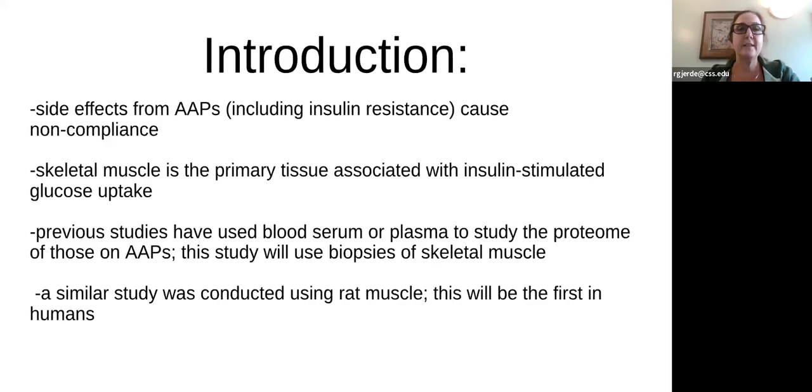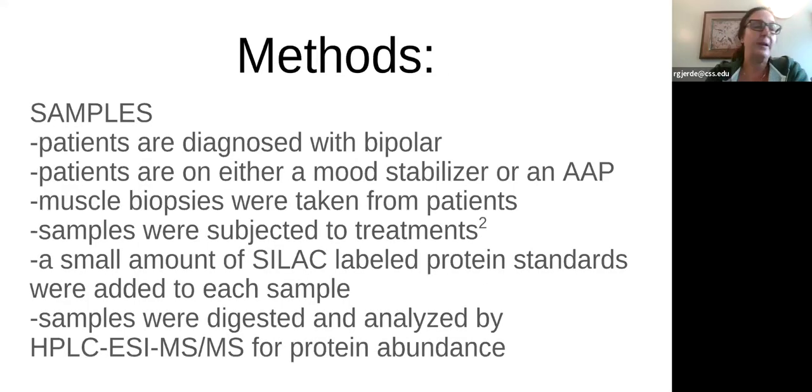So let's look at the methods. Okay, so first thing we're going to talk about are the sample types. So the patients here have been diagnosed with bipolar 1 or bipolar 2. There were 16 patients chosen for the study. So each patient had that diagnosis.